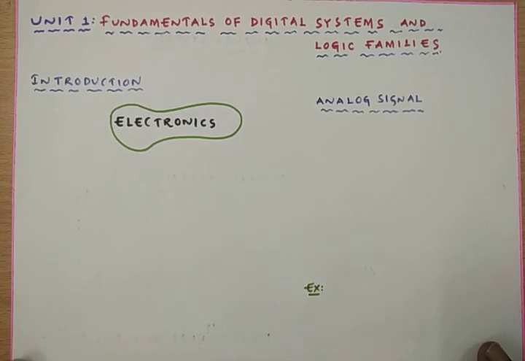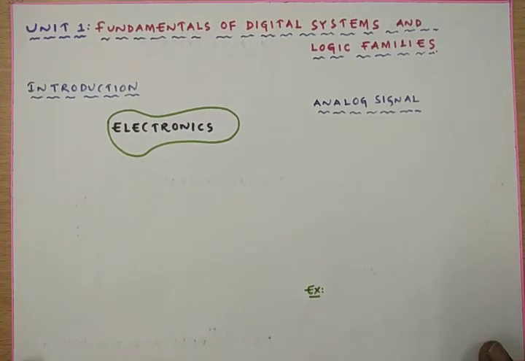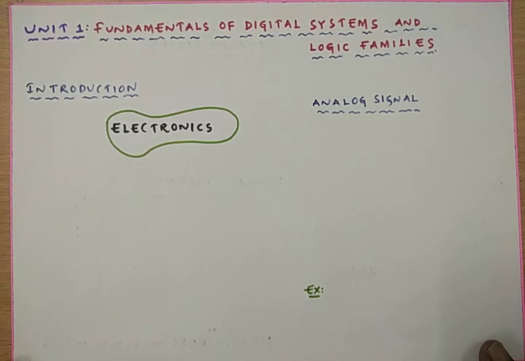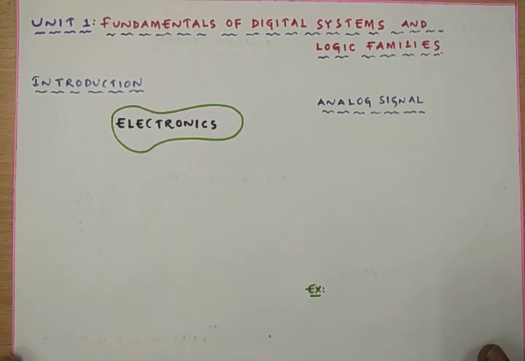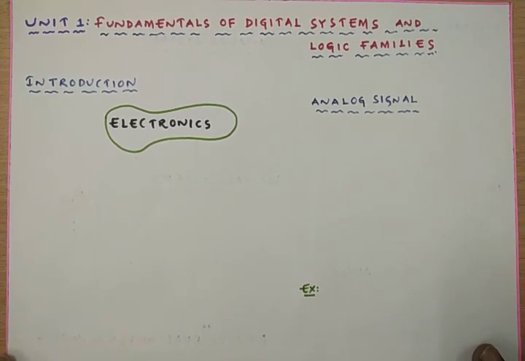The main objective of this unit is to discuss the fundamentals or basics of the digital systems or digital circuits and various logic families which are used to realize those digital systems or digital circuits. So I'm going to review the last class. In the last class,